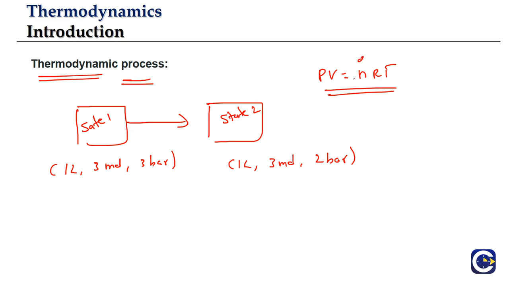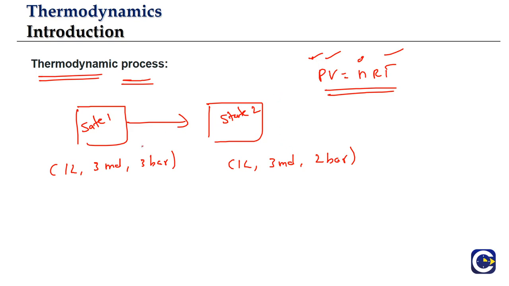Since we are talking about closed or isolated systems, because that is our purview, we will not look at open systems. Within this, the pressure, volume and temperature will be related. If we change pressure, that may have an effect on volume and temperature. If you change volume, that will have an effect on temperature and pressure. So if even one of the variables is changing, we say the state is changing.